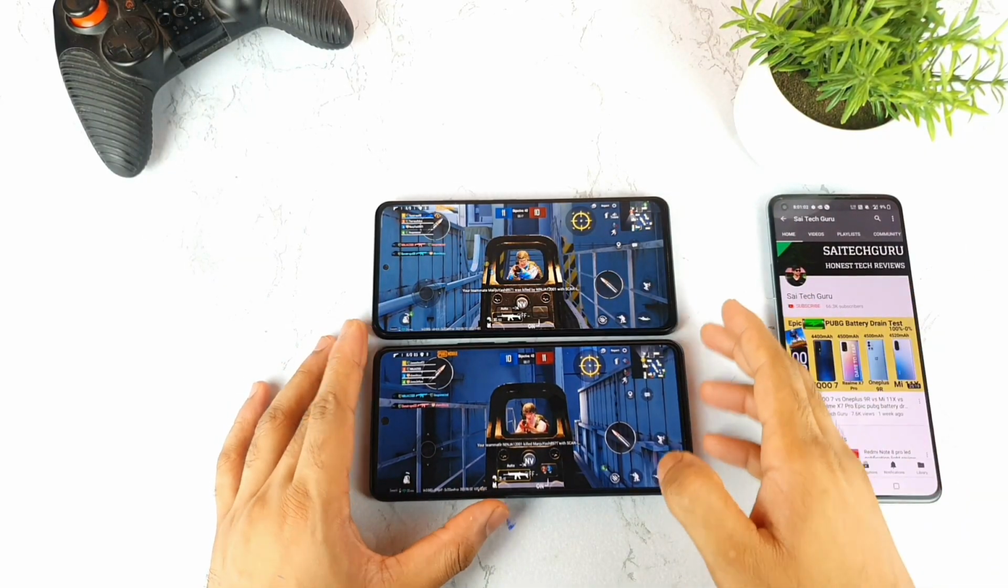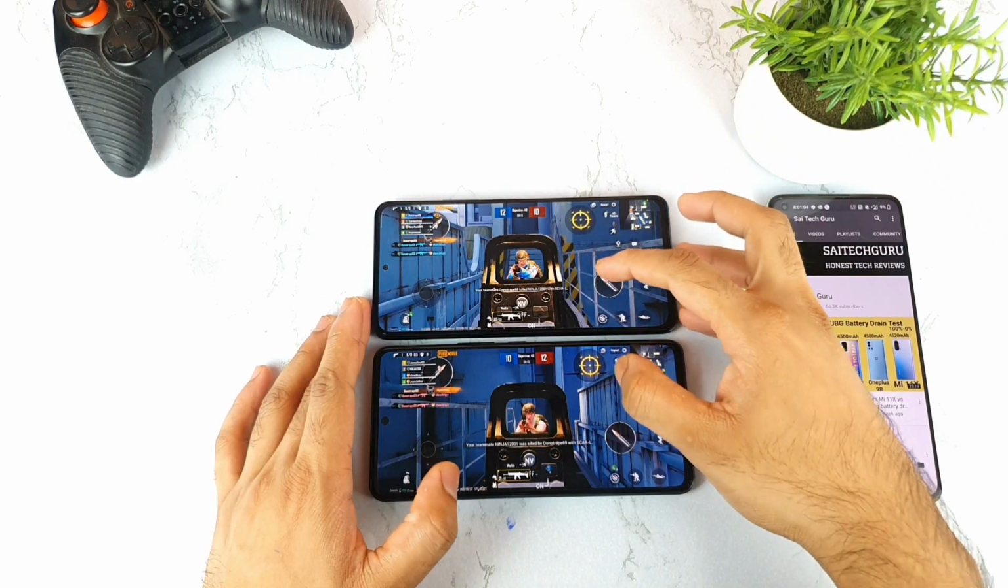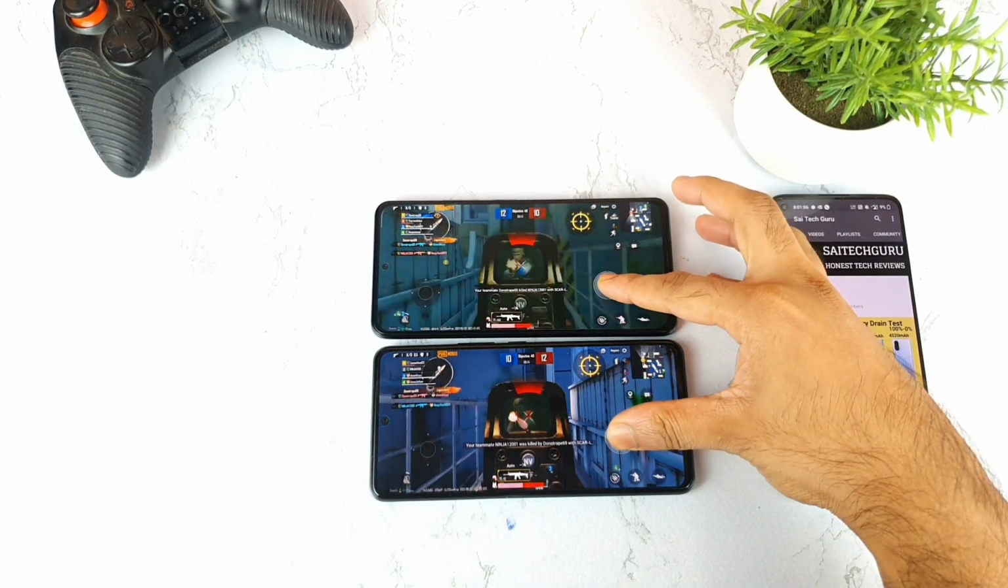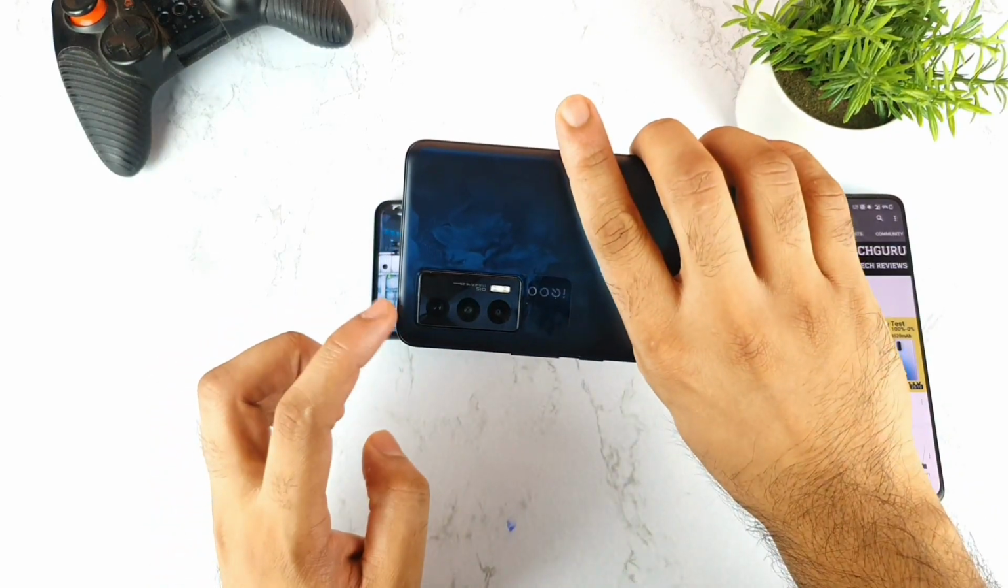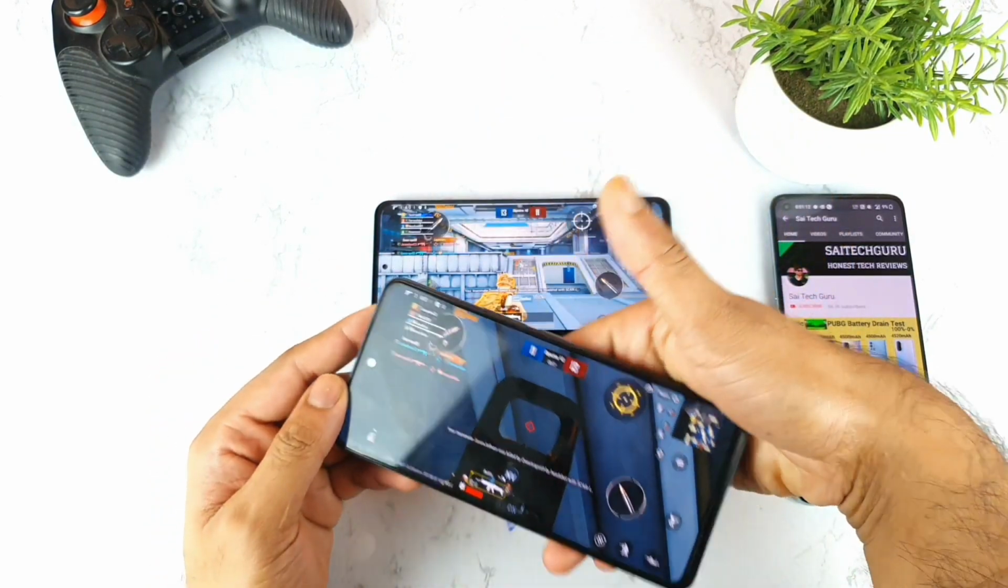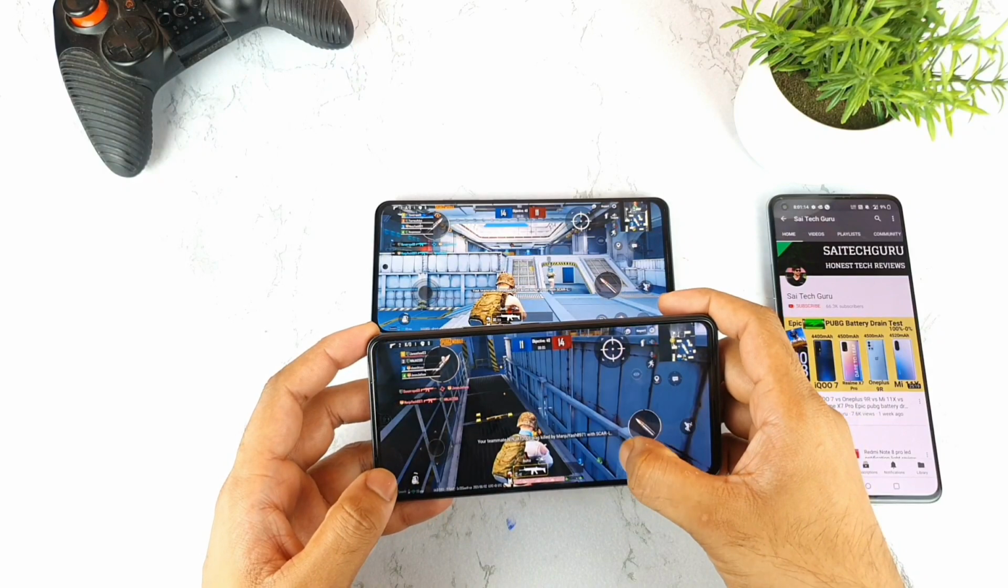As you can see friends, right now I'm using the scope and trying to get the kill on the face at the same time. Let's see. As you can see friends, right now the clear winner is the iQOO 7. As you can clearly see, the iQOO 7 did keep up.